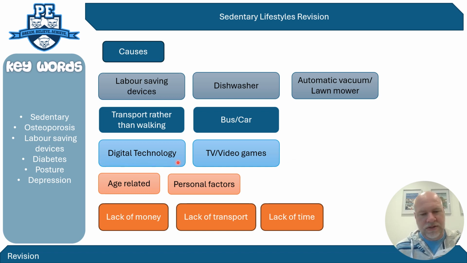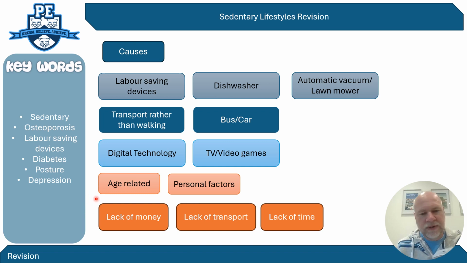Now, other types of questions that you might get faced with are what factors might cause a particular age group or a particular group of people to be less physically active or to lead sedentary lifestyles. Probably the most recent one asks why young people are at greater risk of sedentary lifestyles. What they don't really want to know is the causes. What they want to know is the personal factors that can affect it. So if it gives you a particular age group or target group, so young people, age related, it could be gender, it could be ethnicity, it could be disability based. Just try to remember those barriers to participation.